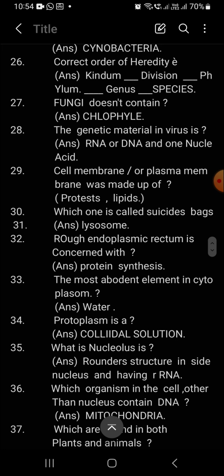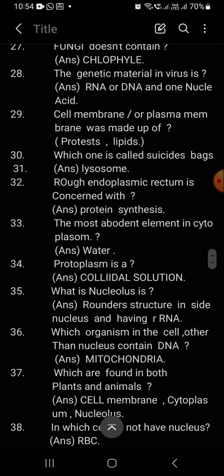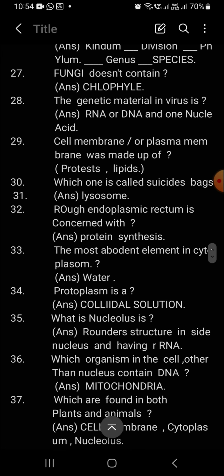The next question. Correct order of the hierarchy. First kingdom, division, phylum, genus and species. Next question. Fungi does not contain chlorophyll. The fungus does not contain the chlorophyll.